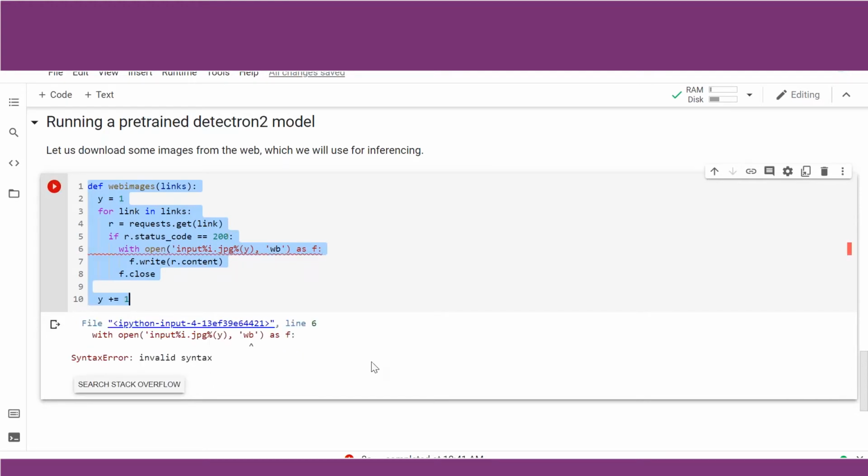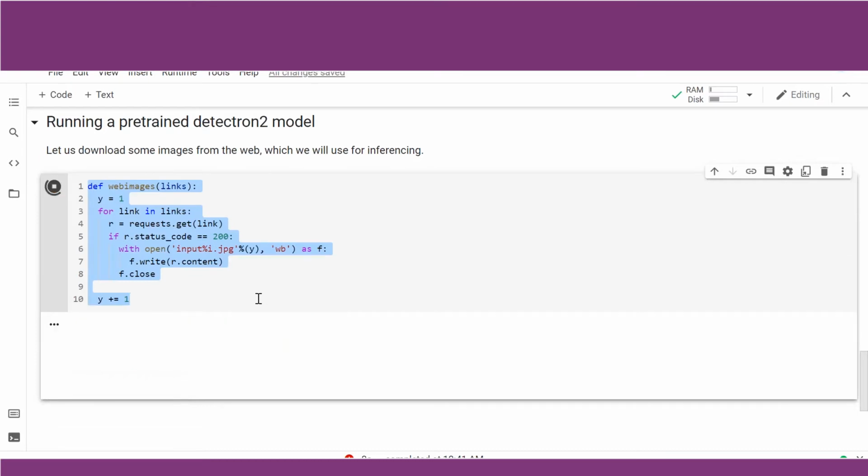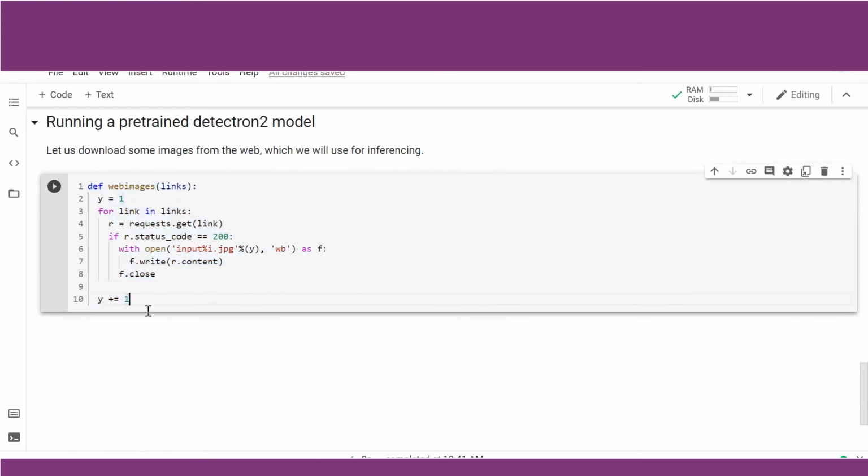Invalid syntax, wb with open. I did close the JPG file here. I think this should be good. As you can see, I had minor debugging issues. We always face that from time to time. We need to debug it and ensure that the method has been created properly.